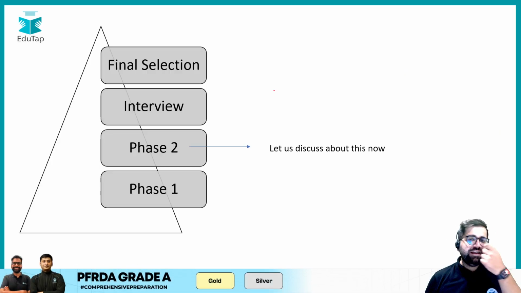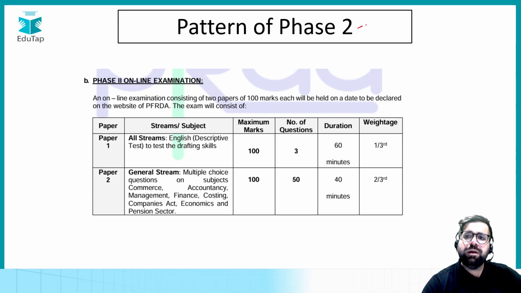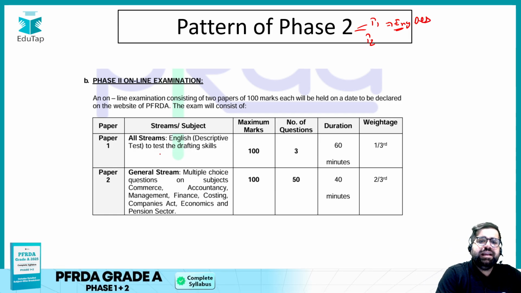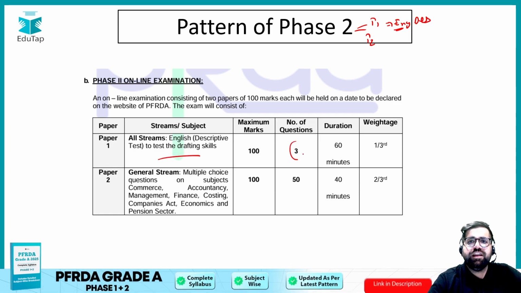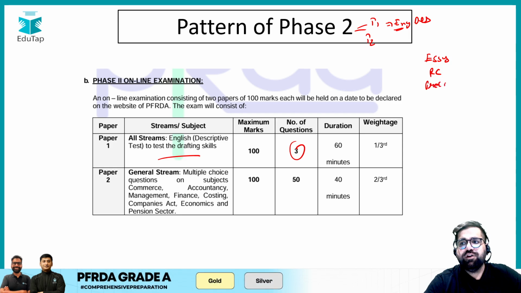Moving forward to phase 2 now. For phase 2, this is the paper pattern. Again, there are two papers, paper 1 and paper 2. In paper 1, it is completely English descriptive. Over here, you will have three questions: an essay, then you have an RC, and then you have a precis also, right?